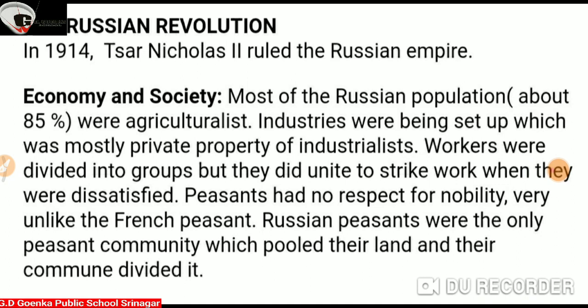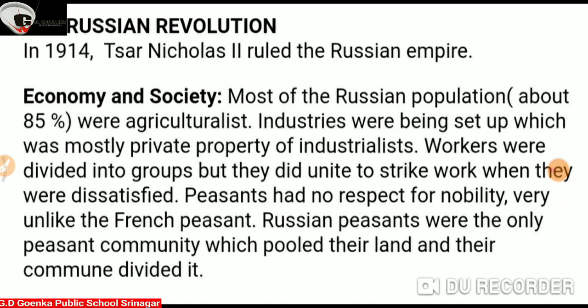So let's start. In 1914, Tsar Nicholas II ruled the Russian Empire. So in 1914, Russia was under the leadership of Tsar Nicholas II, and he belonged to which dynasty? Romanov dynasty. Got it?